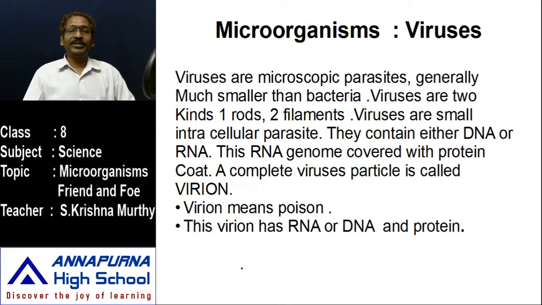Example for that filament: when we leave a pickle or a bread outside of our room, after a few days it makes some patches showing filament. What is that? That is also made up of virus.